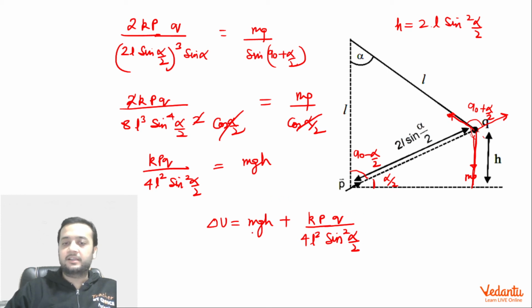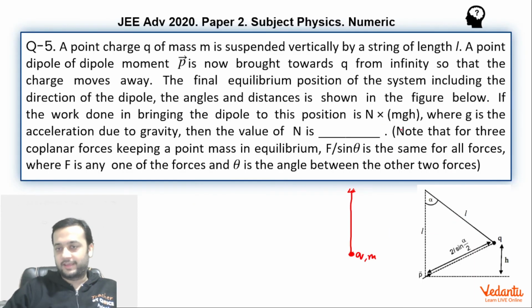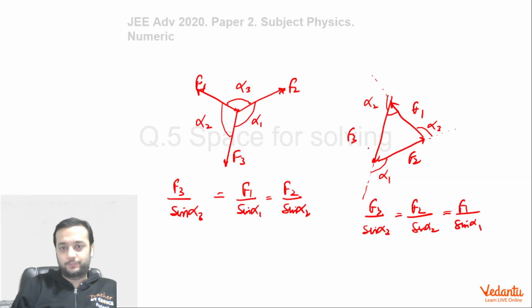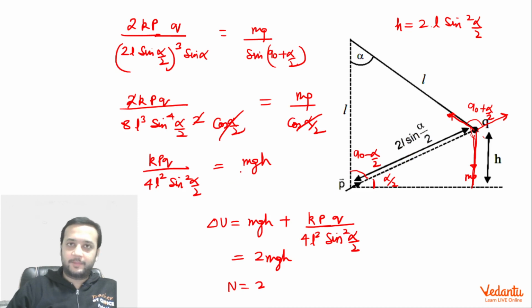So this is the net energy of the system, which must equal the work done by the external agent, since initially there was no potential energy. And you will be happy to see that this electrostatic part is nothing but mgh itself. So the answer becomes 2mgh. Hence n becomes 2, because we were required to find the answer in terms of n into mgh. I hope you would have been happy to see the solution. This was, in my opinion, a very crisp, short solution. Thank you.